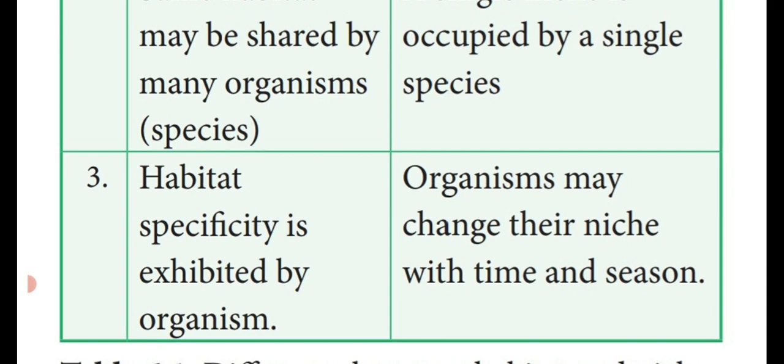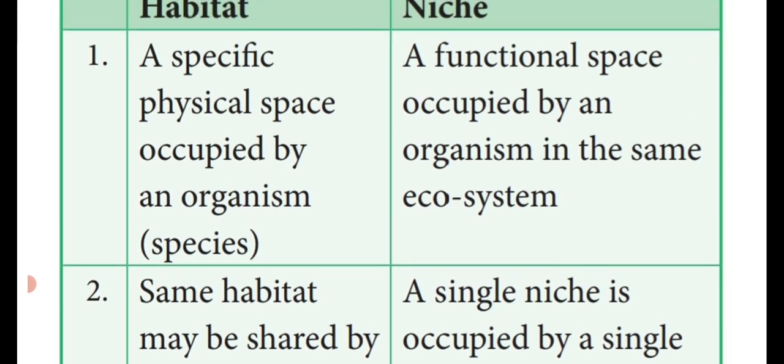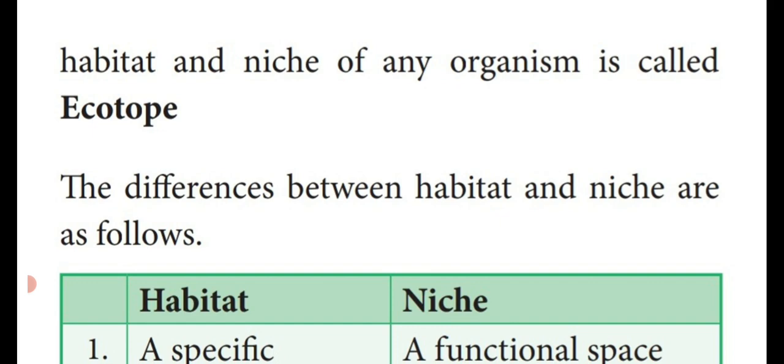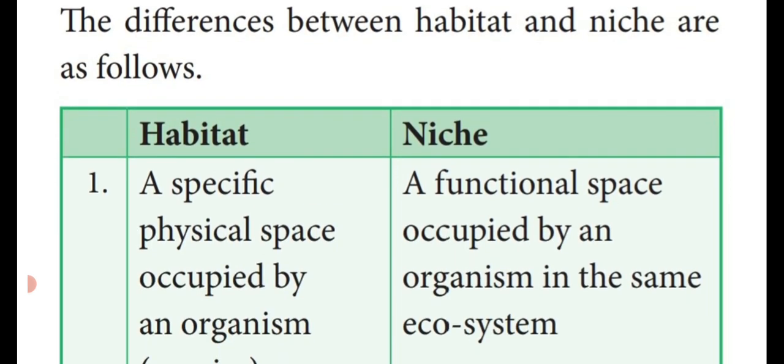But in the niche, they may change their niche with the time and season. Depending upon the time and season, they are changing their functional place. But the physical place is not changing. So these three are the differences between habitat and niche. It is an important book back question and also an important 3-mark question.